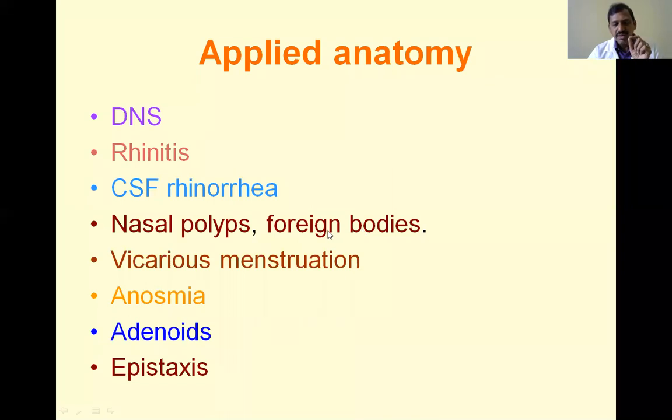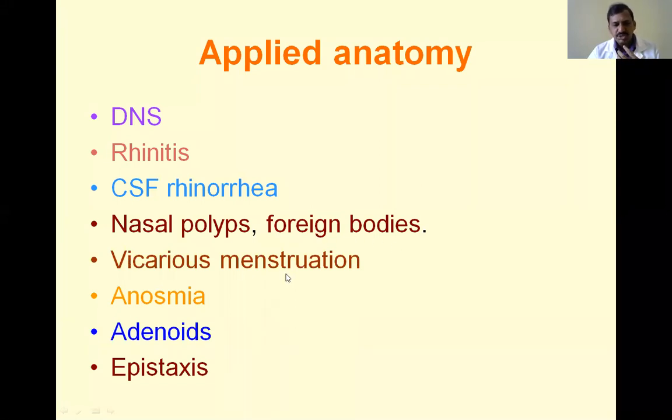Don't handle foreign bodies without proper equipment, because there is a chance that they may dislodge posteriorly and go into the trachea or larynx. It may obstruct the respiratory passage, especially in children, because the respiratory passage is very narrow. For this reason, you must be very careful with foreign bodies of the nostril.